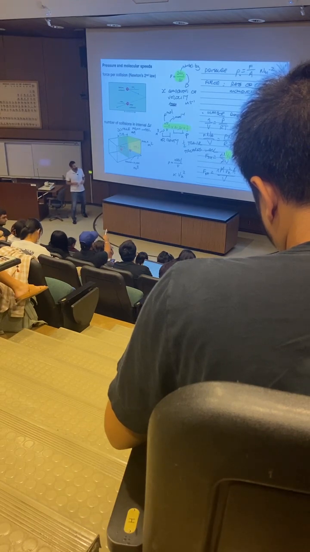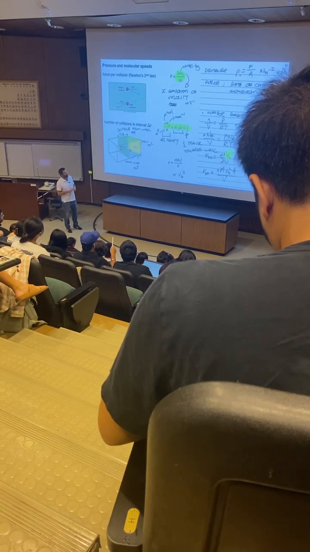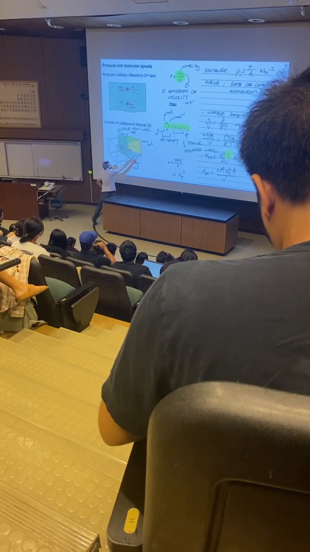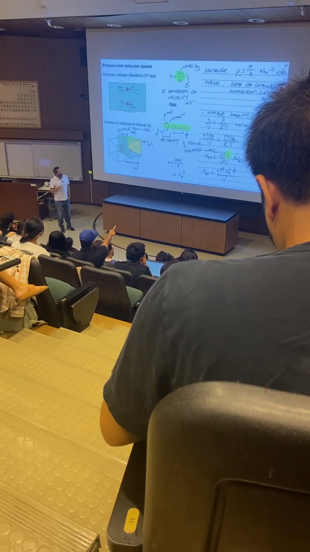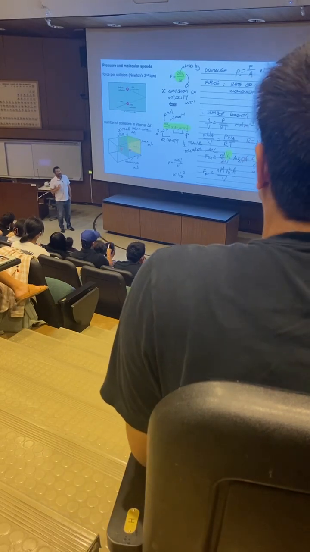So earlier we said that A, Vx, delta T, we said that that's volume, right? Yes, the volume of this box. So in that first F total equation you wrote, that 2V in the denominator, are we able to cancel that with the A Vx delta T term next to it? Cancel the volume.